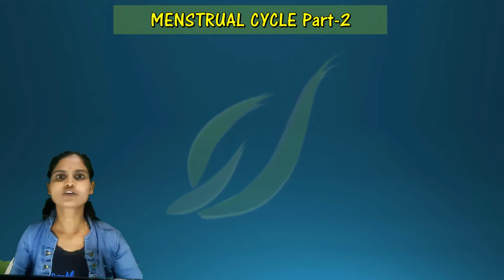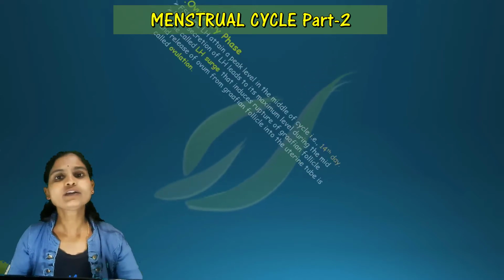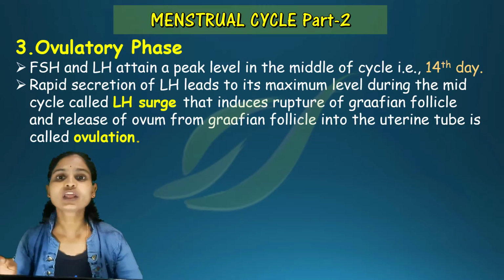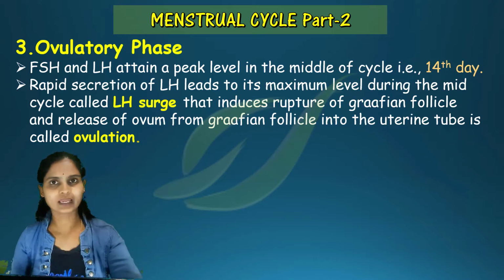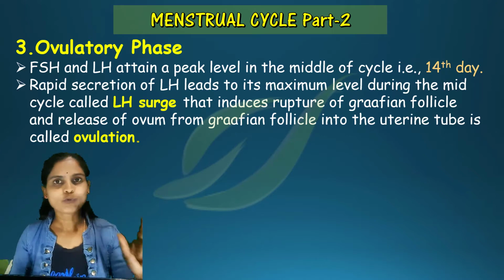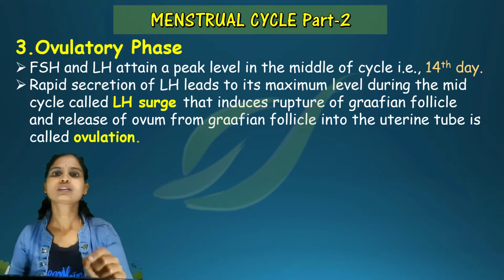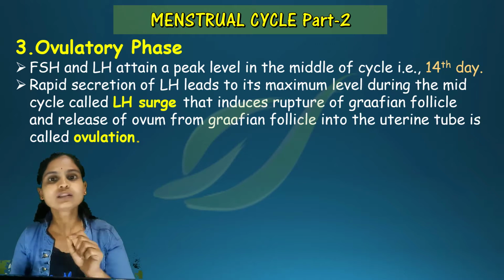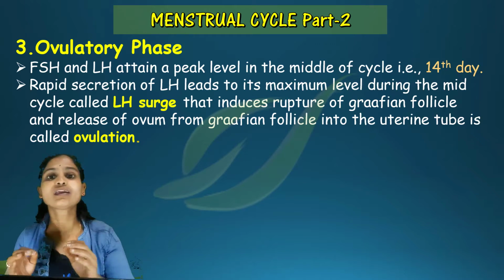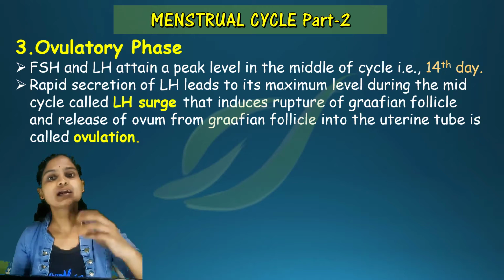The third phase of the menstrual cycle is the ovulatory phase. The ovulatory phase is on the 14th day. In the calendar, if you are starting from the first day of the month, from 1 to 5 days is the menstrual phase, the 6th to 13th day is the follicular phase, and the 14th day is the ovulatory phase. During this phase, LH hormone will increase.